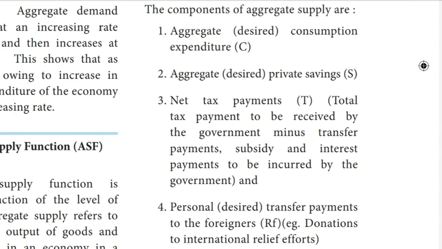Question number 5. What are the components of aggregate supply? There are 4 components of aggregate supply. First, aggregate consumption expenditure. Second, aggregate private savings. Third, net tax payments. Fourth, personal transfer payments to the foreigners. Examples, donation to international relief effort.